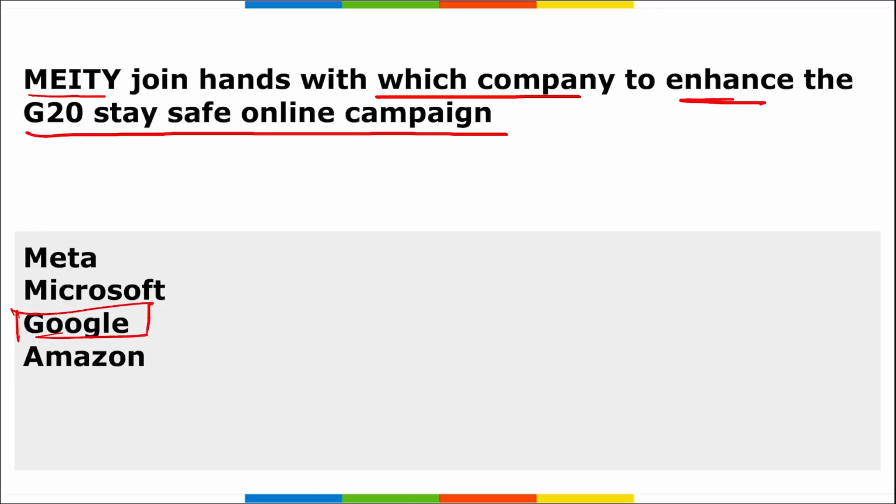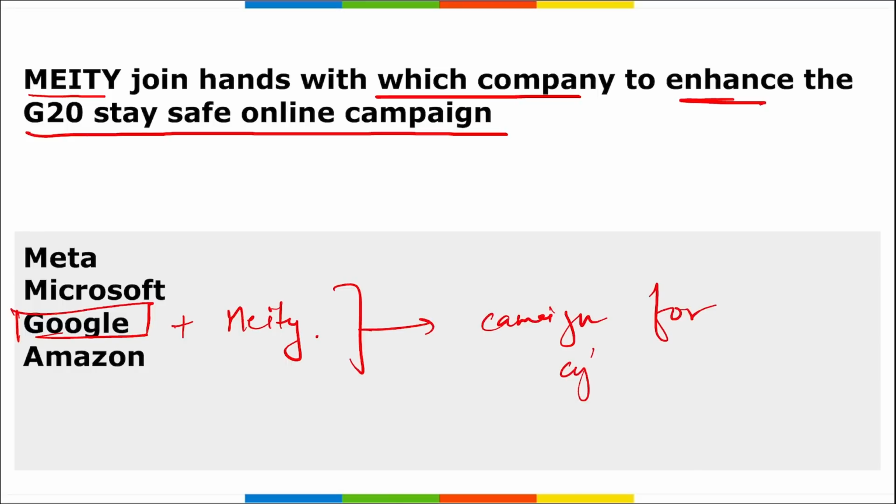Google is the organization that has recently announced a collaboration with MEITY to enhance the G20 Stay Safe online, a campaign for cyber security, right? And they have joined hands for a campaign for cyber security, correct, to create awareness among the Indian citizens about online cyber security in India.